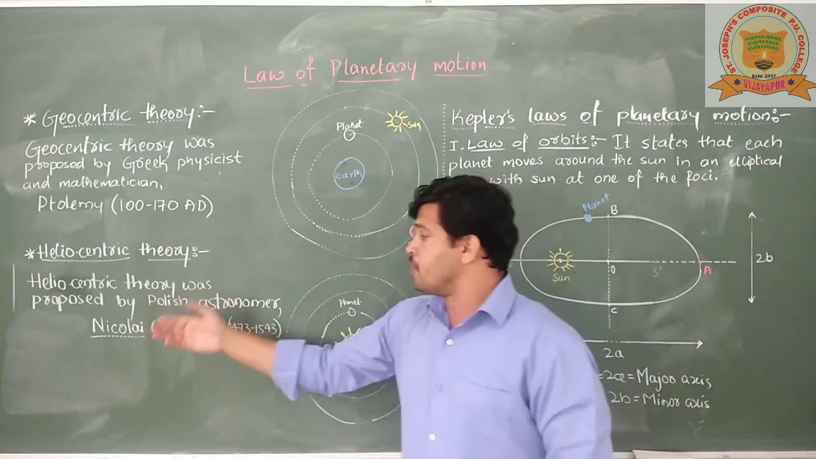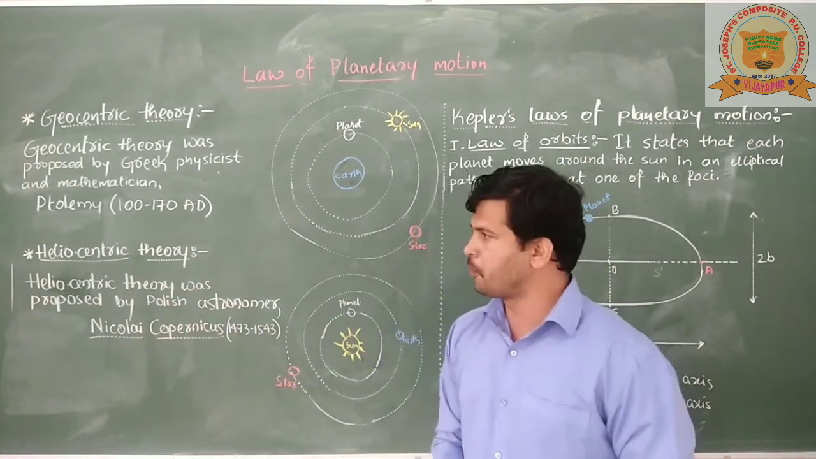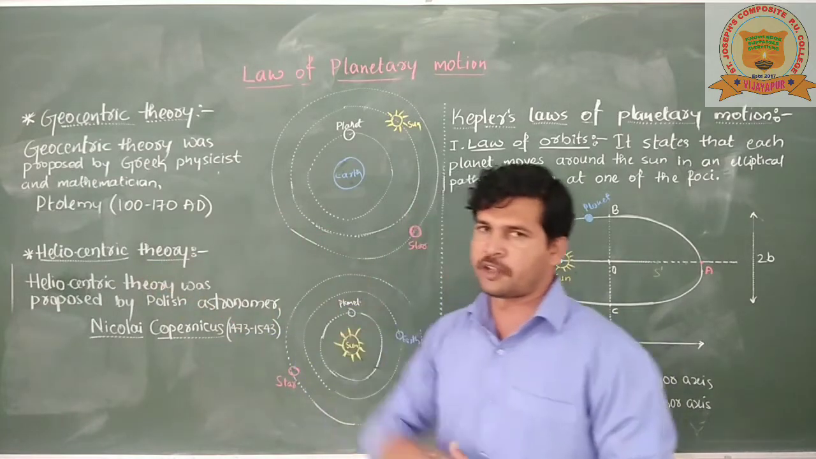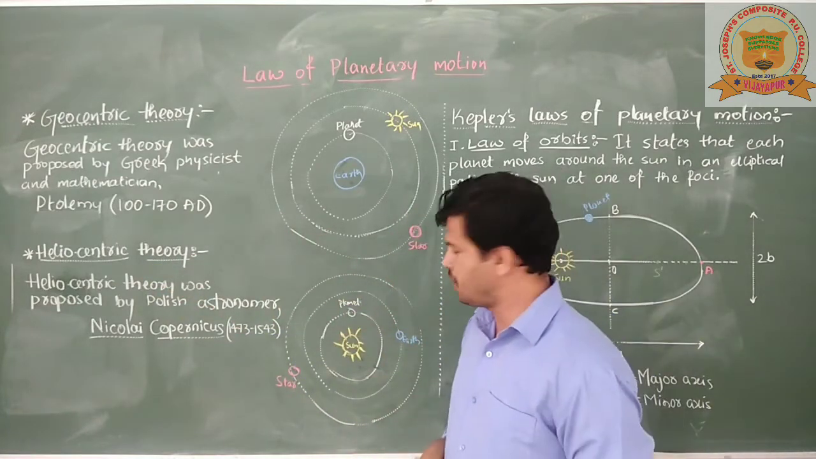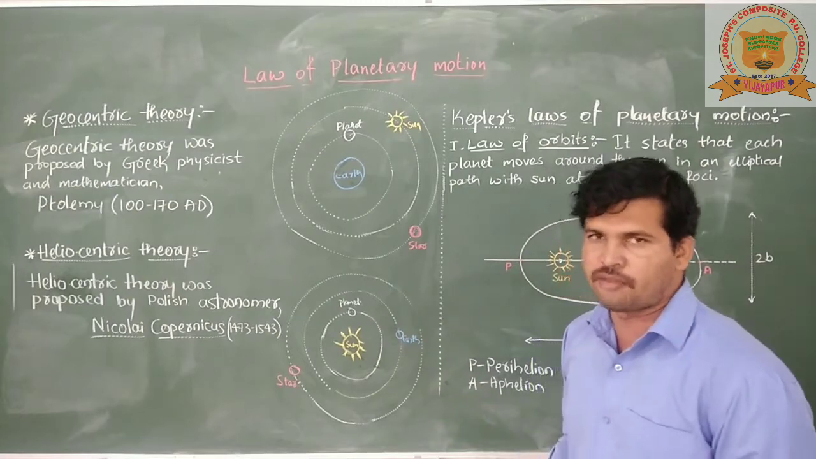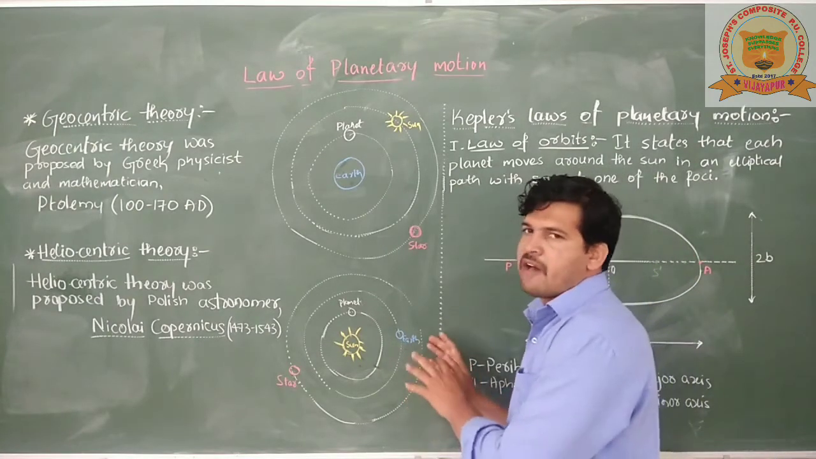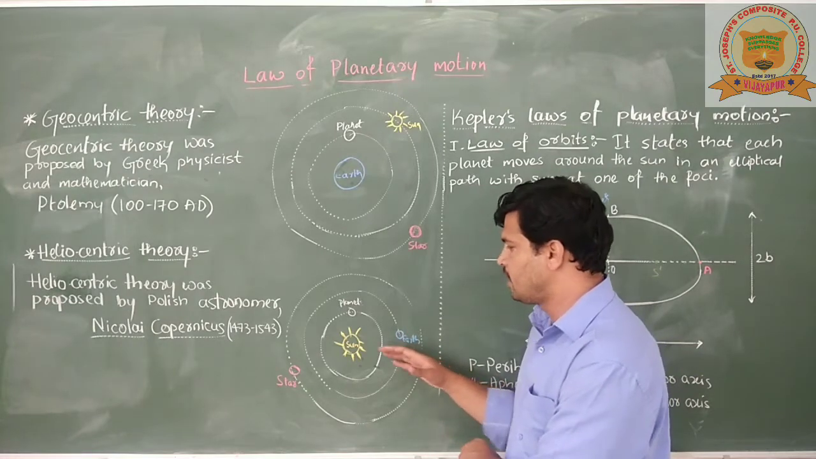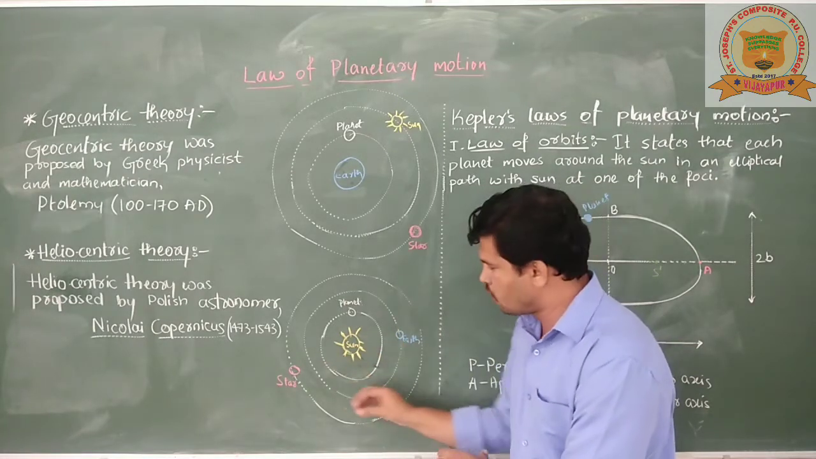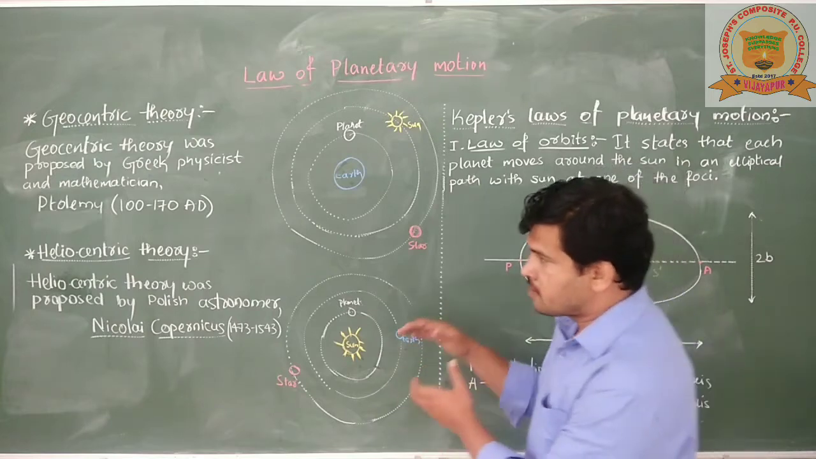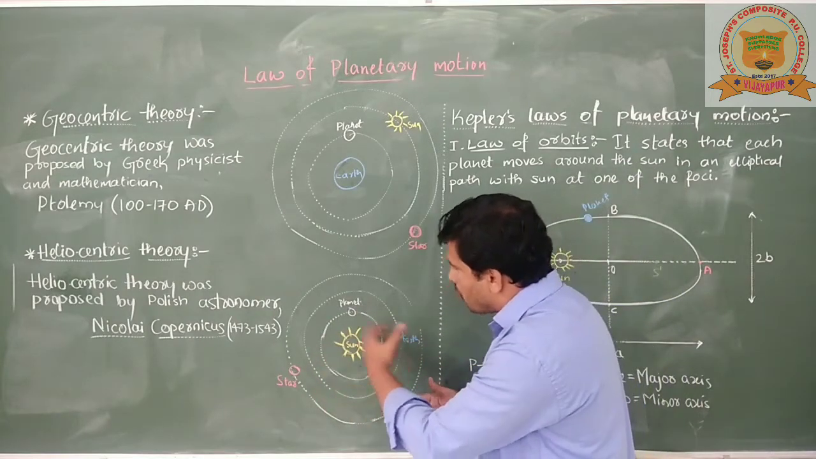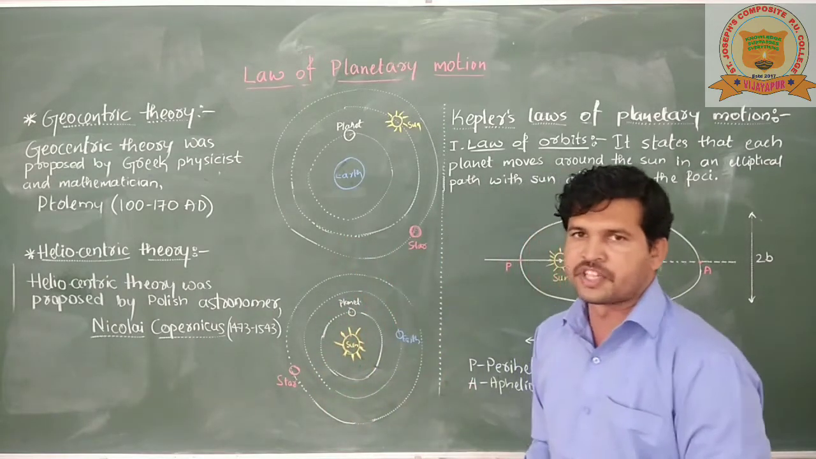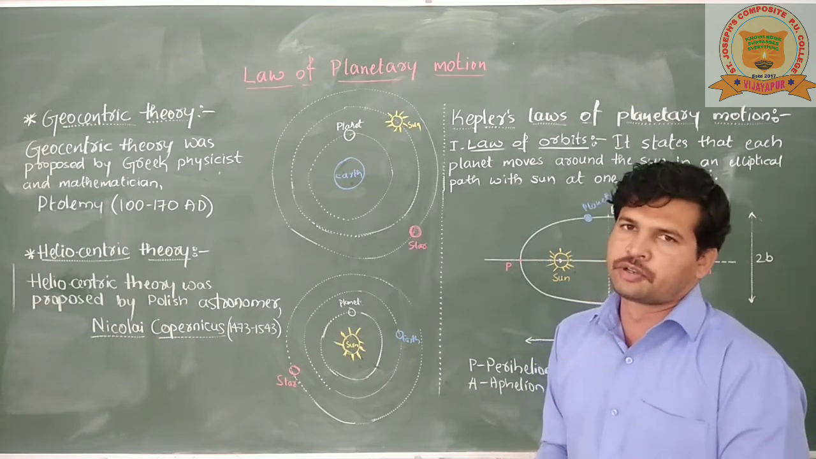And then came Nicolaus Copernicus. He proposed the heliocentric theory. According to the heliocentric theory, the sun is at the center of the universe and all other heavenly bodies like planets, earth and stars are revolving around the sun. And in this theory also, the shape of the orbit is still circular.